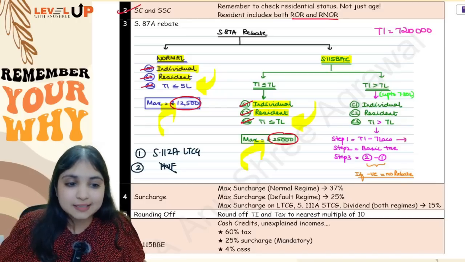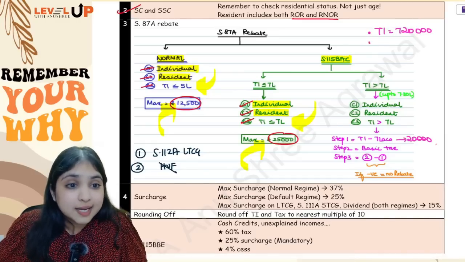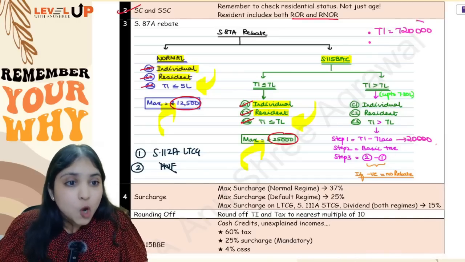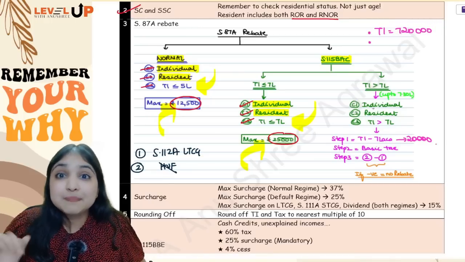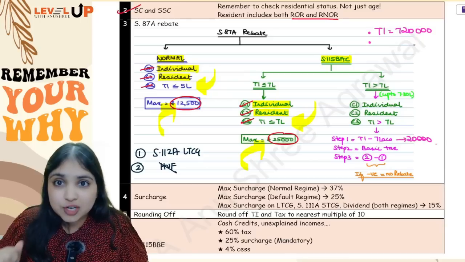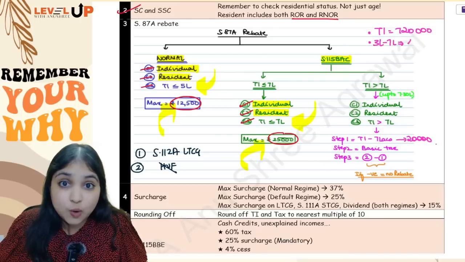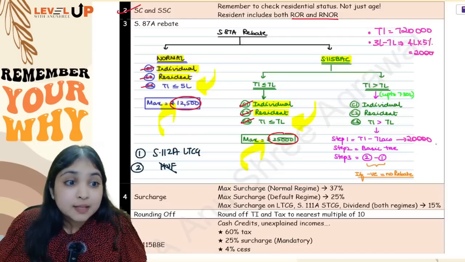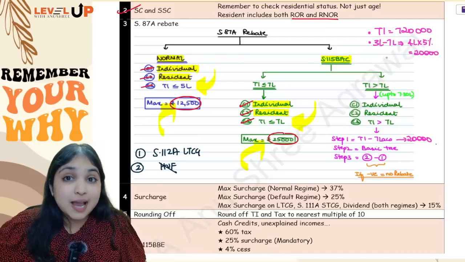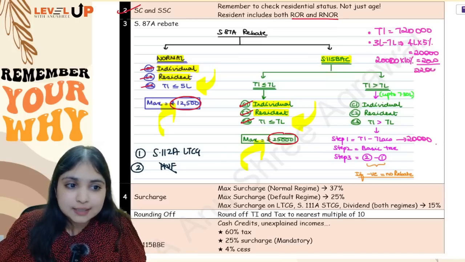Your first step is total income minus 7 lakh, which means what is your assessee's total income in excess of 7 lakhs. In our example, it is 20,000 rupees. Then your second step is going to be basic tax. On the 7,20,000 total income, what is the basic tax? As per 115BAC, basic exemption limit will be 3 lakh. Up to 3 lakh, no tax. Then 3 lakh to 7 lakh, in between you have 4 lakh income, on that 5% tax, that's going to be 20,000 rupees. Then the income in excess of 7 lakh is 20,000 rupees. On that you will have 10% tax, which is 2,000 rupees. So the assessee will have basic tax of 22,000.